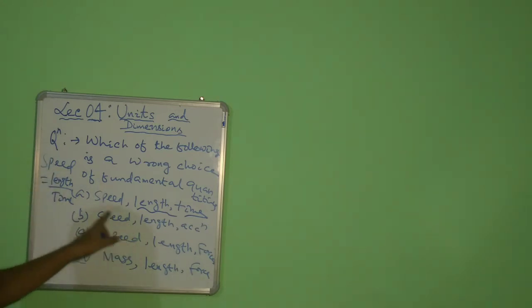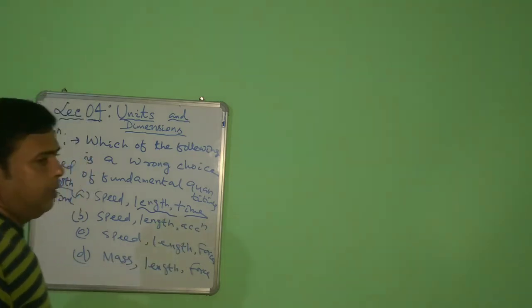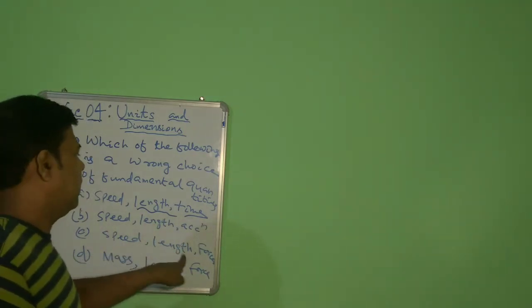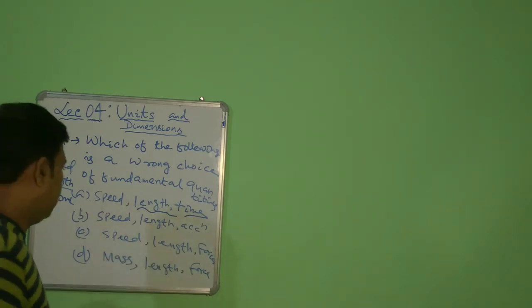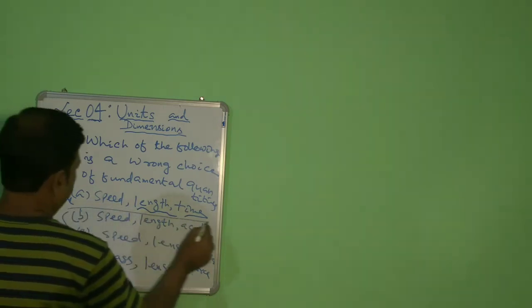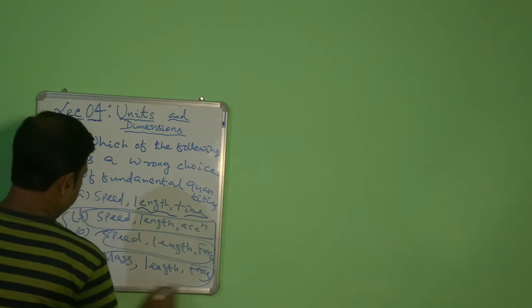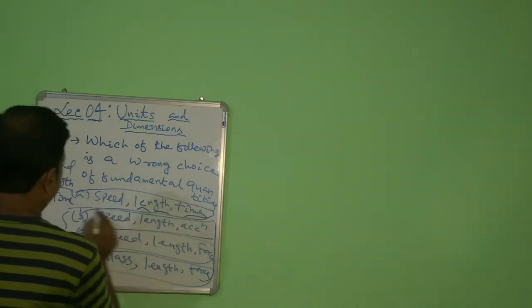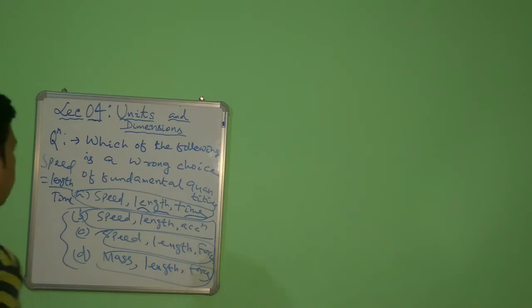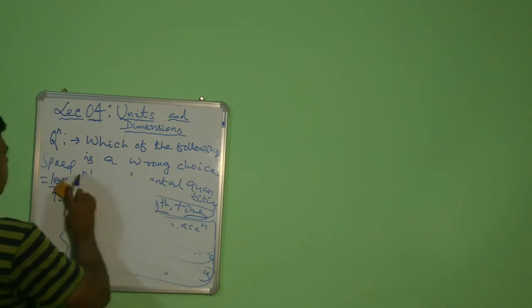But in all the rest of the options, the 3 quantities are independent. No way you can express speed in terms of only length and acceleration. Speed cannot be expressed in terms of length and force; time is required. And mass cannot be expressed in terms of length and force. So these are okay, these can be sets of fundamental quantities, but the speed, length, time option cannot, as they are not independent. So the wrong choice is this one. Option A would be your correct answer.